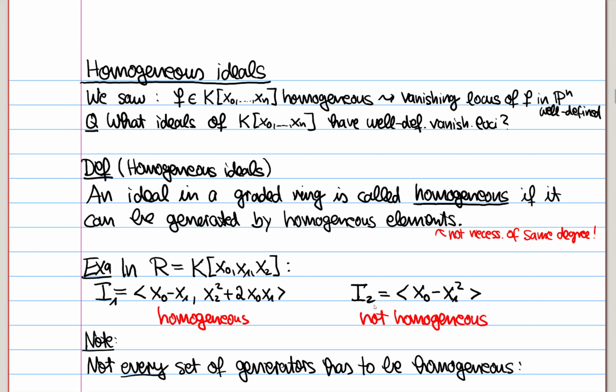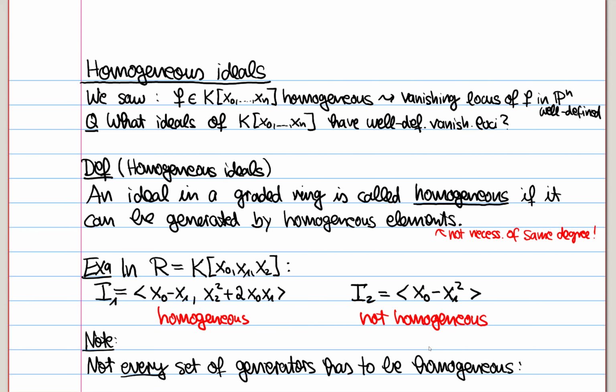The second one, I2, is not homogeneous. I2 is generated by x0 minus x1 squared. So certainly this generator of the ideal is not homogeneous. And then it's a short exercise to show that this, in fact, does not have any homogeneous generator. For that, you basically assume it had a set of homogeneous generators. Then you can get a contradiction using nice properties of this ring. It's not a totally trivial exercise, but still, it is true this is not homogeneous.